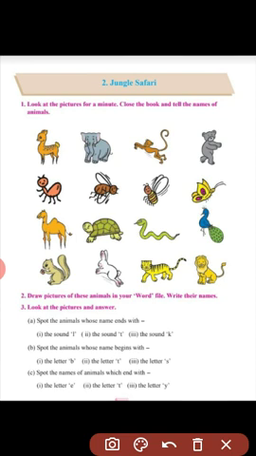Spot the animals whose name begin with the letter S. Look at this question, children. Now, which animal's name start with the letter S? Begin means start. Animals whose name begin with the letter S: snake, and squirrel.